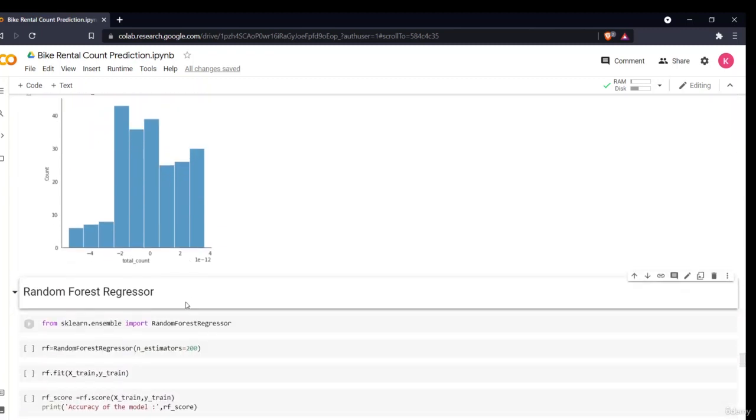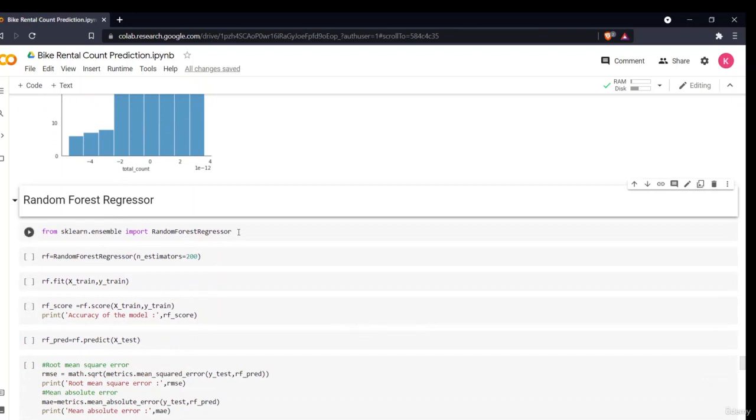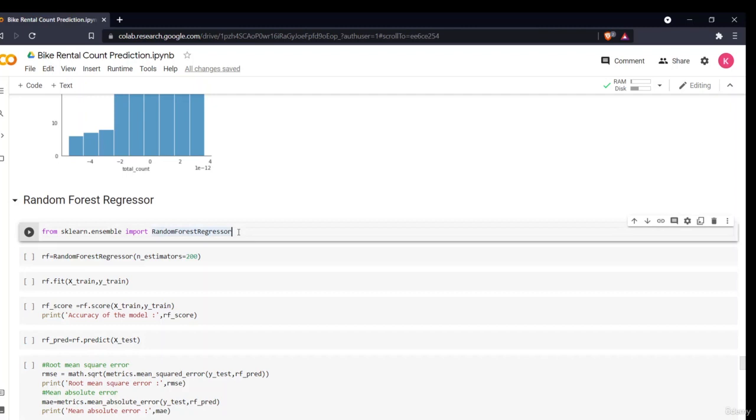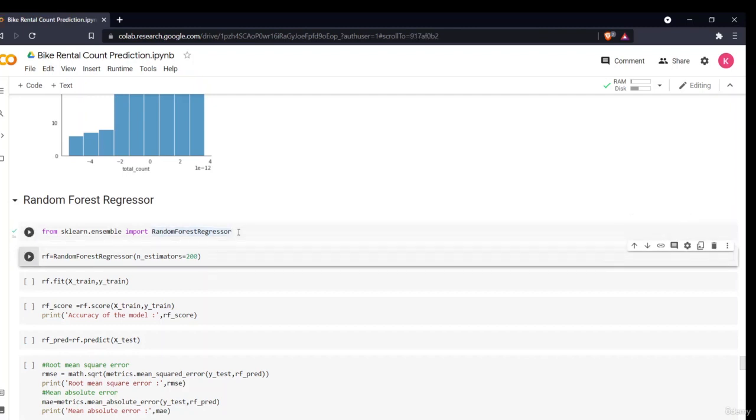Now the next model which I'll be using is the random forest regressor model. I hope that you are all familiar with the decision tree. Random forest is basically an ensemble technique which uses different decision trees. It creates many different decision trees, and then it tries to see which decision tree is best on the basis of different parameters like impurity, gain, and other splits. We can import this model from the sklearn ensemble library, as it is an ensemble model.